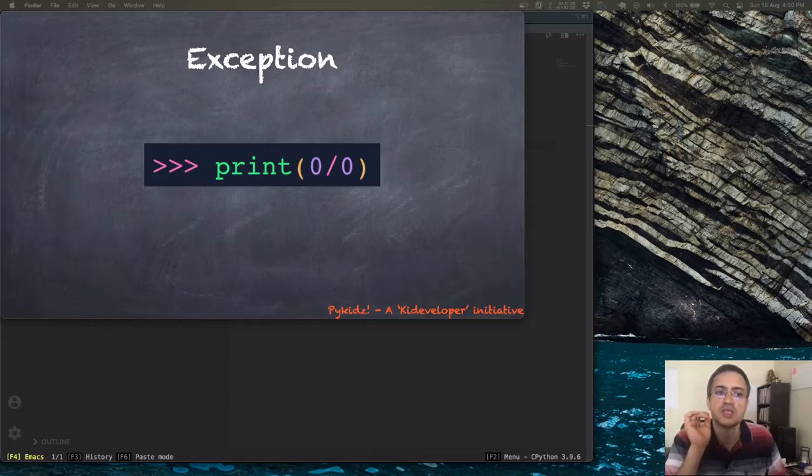In order to provide us with the information of what went wrong, Python creates an object of type exception. In this case, ZeroDivisionError, right? Actually, all data in Python is an object, even the ones which you have learned earlier like strings, sets, etc. So you can think of exception as a special data type. We learned strings, sets, etc. as data types, right? So exception is a special data type. Every exception has an associated value which indicates the detailed cause of the error, right? This is generally a string message, but it could be other things as well.